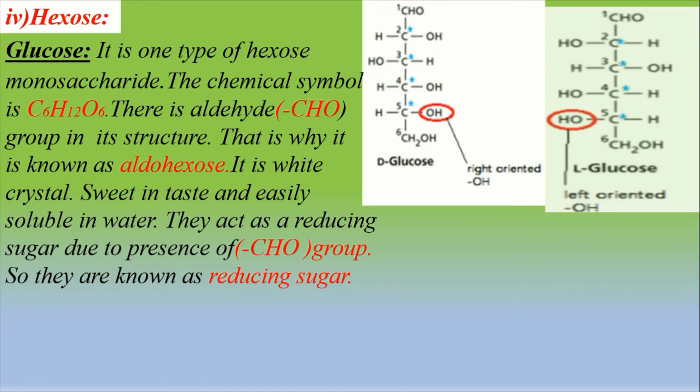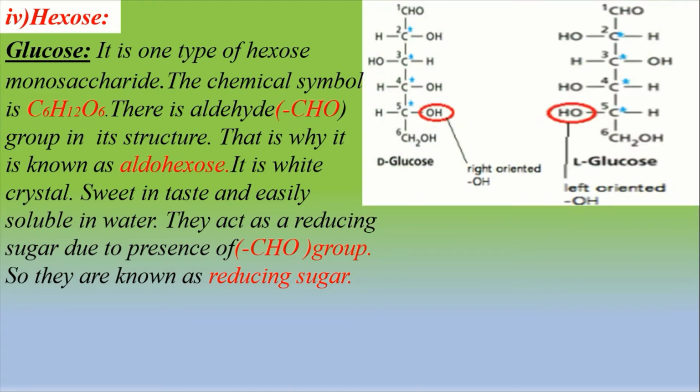Everybody see the chain structure of glucose. Based on the hydroxyl group on the single asymmetric carbon number 5 in the chain configuration of glucose, it is named as D-glucose and L-glucose. If the hydroxyl group of the glucose molecule lies towards the right side, it is called D-glucose, and if it is on the left side, it is called L-glucose.